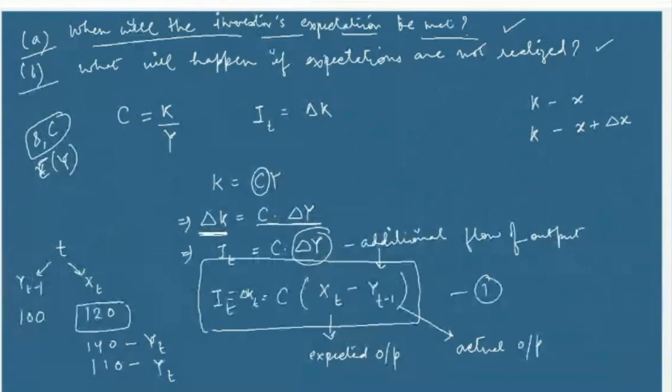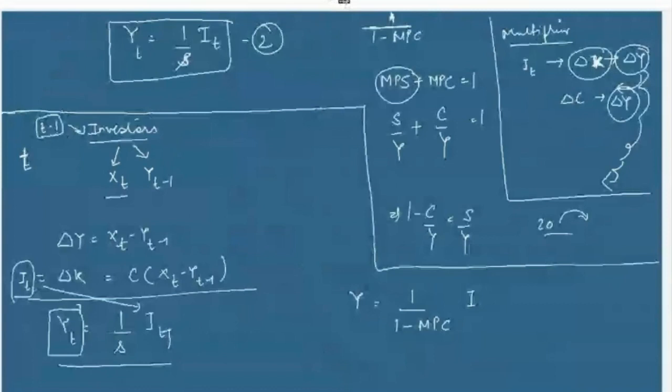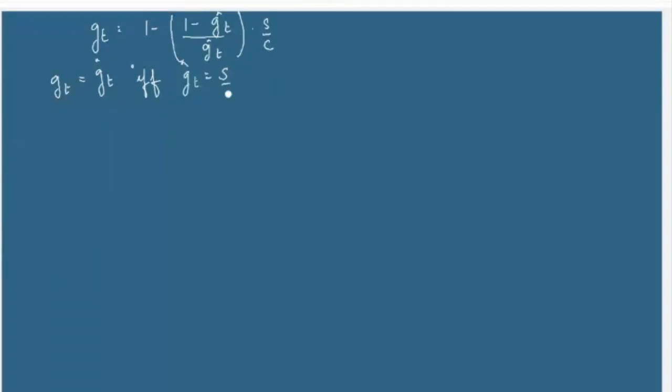What will happen if expectations are not realized? So from this equation, let me just rewrite this equation here again. Now from this equation, it is quite clear that gt will be equal to gt hat if and only if gt hat is equal to s by c.